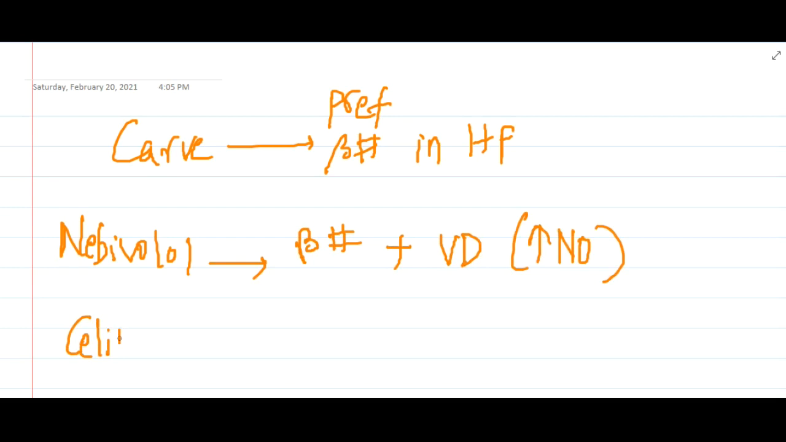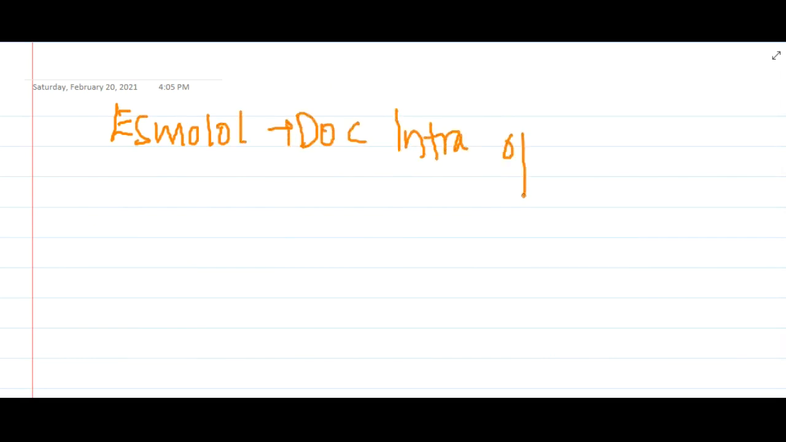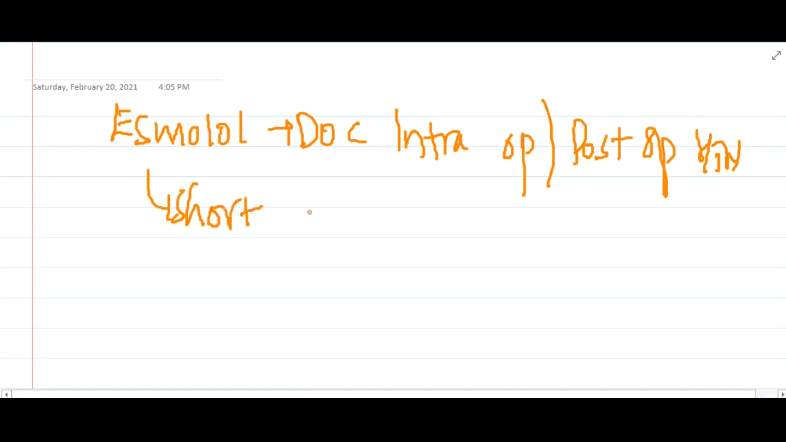Then we have celiprolol. This celiprolol is preferred in hypertension with bronchial asthma. In patients with hypertension with bronchial asthma, celiprolol is preferred. Then we have esmolol. Esmolol is the drug of choice for intraoperative or postoperative hypertension and arrhythmias. This esmolol also has a shorter half-life. This is the shortest acting beta blocker.